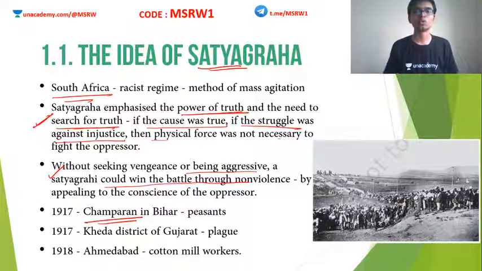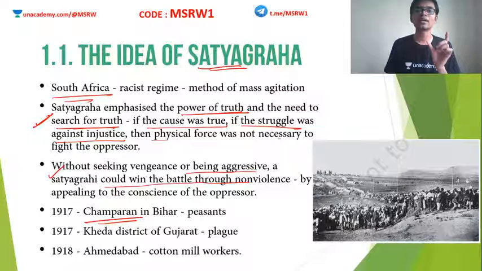So in 1917, in Bihar, what happened? Peasants were unable to pay revenue towards the British. The British increased the revenue on top of peasants. The indigo planters of Bihar were asked to pay a huge revenue. Also, they were forced by the British to cultivate indigo in their lands. So this eventually led to a commotion. We will study this later in another year's textbook in depth. At that time, I will explain it more. For now, understand that the indigo peasants in Bihar were oppressed by the British.